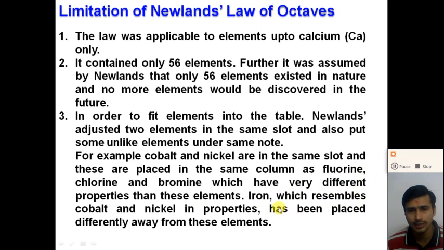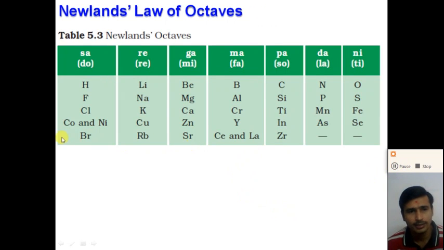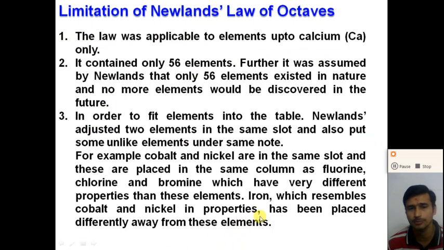So see here, cobalt and nickel have different properties than chlorine and bromine but are placed in the group of chlorine and bromine, right? But iron, which has properties similar to cobalt and nickel, is placed at a different place. So this is a limitation of Newland's law of octave.